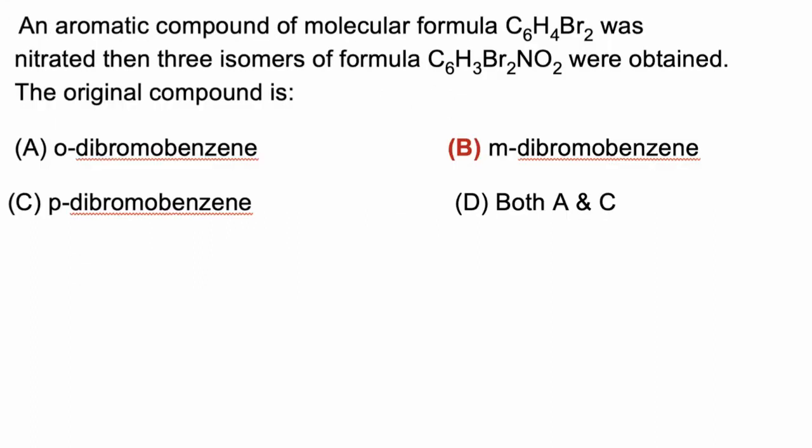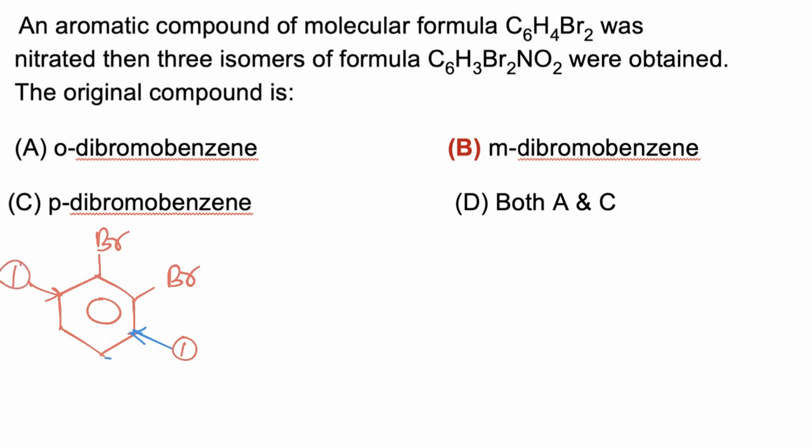In this question we have to find which of the following dibromobenzenes on nitration gives 3 isomers. If ortho dibromobenzene is taken, in case of ortho dibromobenzene we will get 2 products. If Br is attached at these 2 positions, then we will get 1 product.